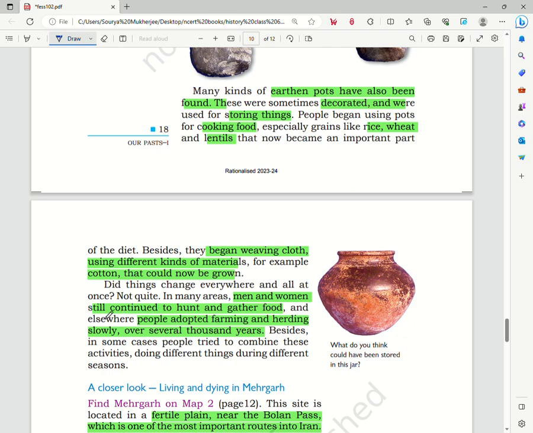Now, men and women still continued to hunt and gather, and people adopted farming and herding slowly over thousands of years. So we see that all these changes did not take place everywhere and at the same time. At some places, people were still living the hunter-gatherer life, and at some places, they had started farming activities.